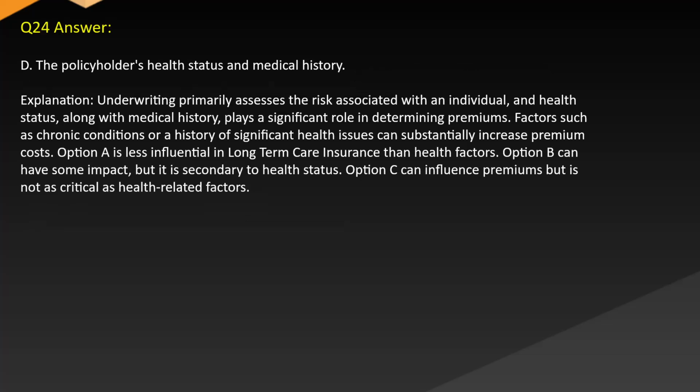Answer: D. The policyholder's health status and medical history. Explanation: Underwriting primarily assesses the risk associated with an individual, and health status along with medical history plays a significant role in determining premiums. Factors such as chronic conditions or a history of significant health issues can substantially increase premium costs. Option A is less influential in long-term care insurance than health factors.